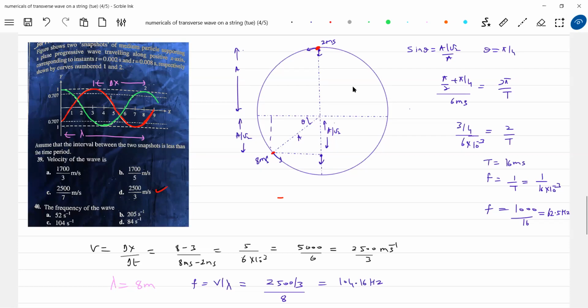Okay, this I think may not be for t equal to 2 milliseconds. The point is here, no? What is the problem with this one is, it will move down. We don't know whether it will be descending or ascending up. What direction the wave is propagating is also not given. That is a problem with the data.